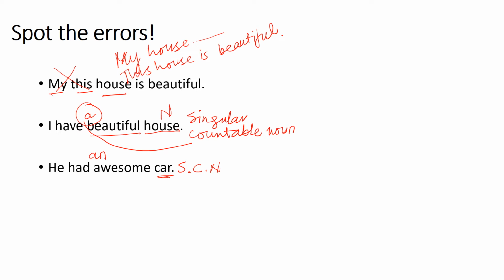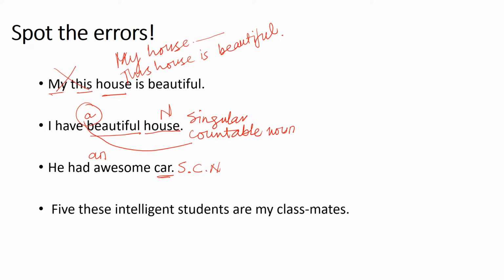अच्छा जी, what if we are dealing with a plural countable noun? अगर आपने plural countable noun के साथ आप डील कर रहे हो तो उसमें it is optional, आप definite indefinite article लगा भी सकते हो, नहीं भी लगा सकते. It is also dependent upon the situation. Next sentence, five these intelligent students are my classmates.